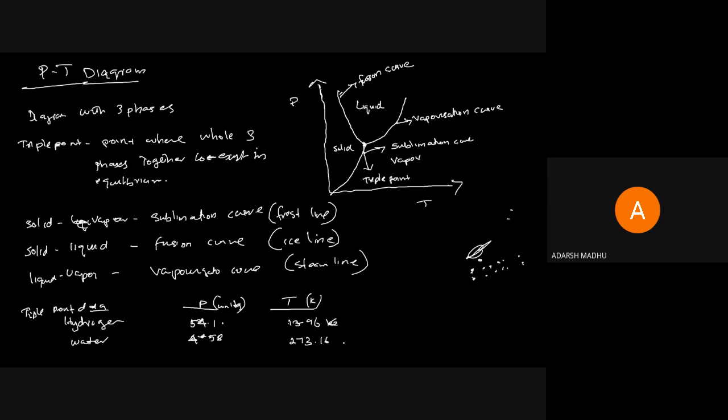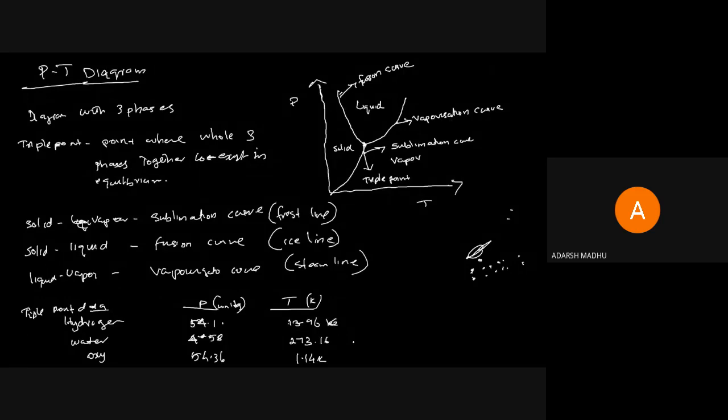In the case of oxygen, the pressure is 54.36 mmHg and the temperature is 54.36 Kelvin. It is the triple point data of hydrogen, water and oxygen.